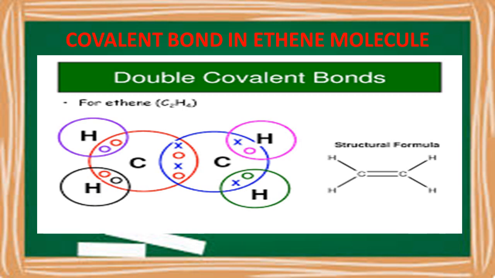So if you look at the number of electrons shared between the carbon and hydrogen, it is 2 plus 2 is 4, 6, 8 and 12. So totally 12 electrons are going to be shared, resulting in a molecule called ethene. You can see the picture in the slide now. One carbon atom and another carbon atom, and how the electrons are shared between them, and also how carbon and hydrogen make a compound here.